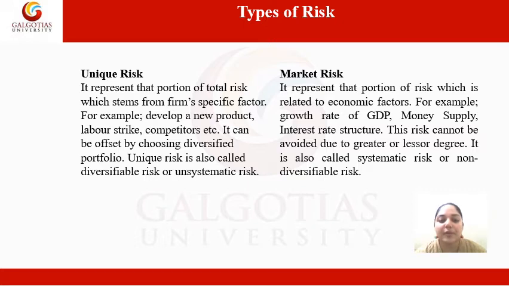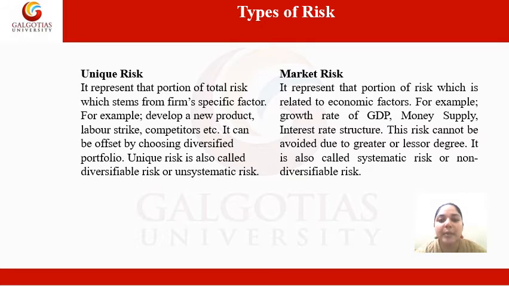It can be offset by choosing a diversified portfolio. It means the unique risk can be diversified by using a portfolio. Unique risk is also called diversifiable risk because it can be diversified by choosing a portfolio. Portfolio means various securities in one basket so that risk can be diversified. And unique risk is also called unsystematic risk.